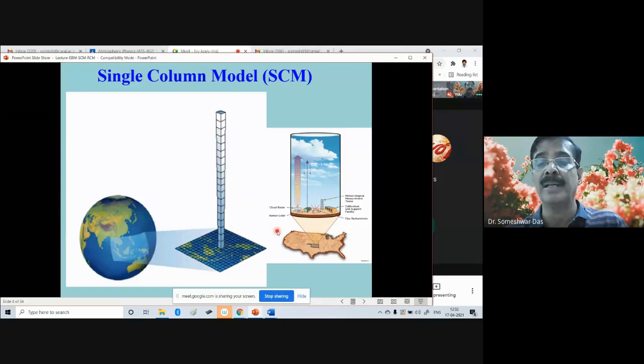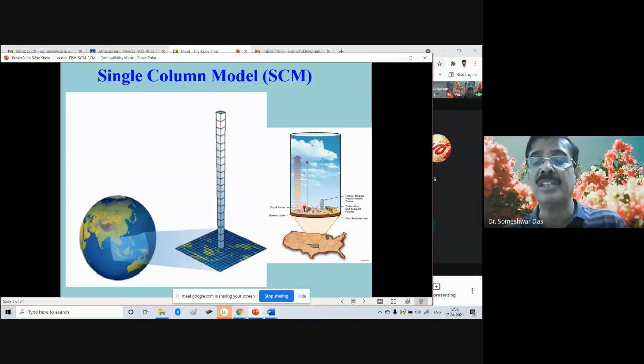For example, in this diagram, we illustrate that. Now, in this single column of the atmosphere, we have all sorts of things, like we have got buildings, meteorological towers, other instrumentations, flux radiometers, cloud radars.